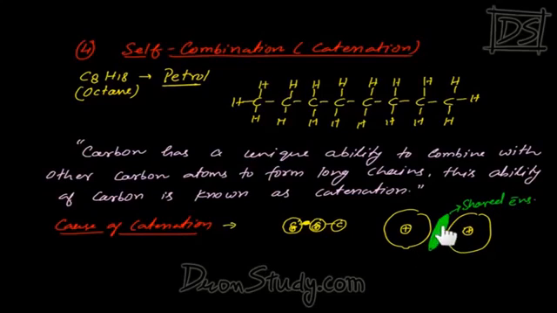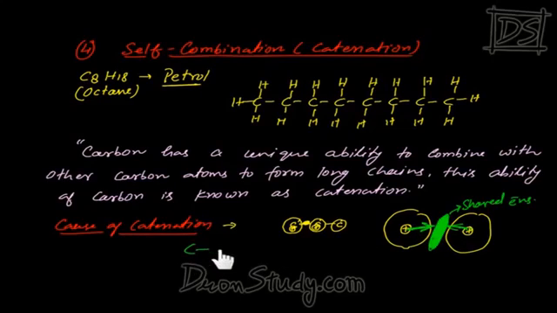Right? What does this electron do? It's attracting this nucleus towards itself and also attracting this nucleus. That means this electron has taken hold of both these two nuclei. Because of the small size, what is the distance between nucleus and electrons? Small. Here also the distance between the nucleus and electrons is small. So as the size of carbon is very small, the distance between its nucleus and the shared electrons is very short. So this electron holds these two nuclei with a very tight, reasonably strong force.